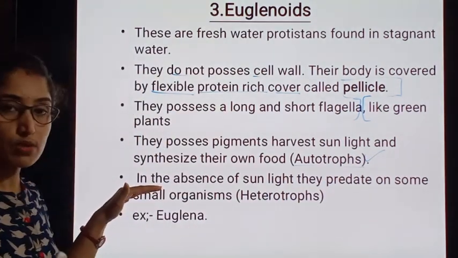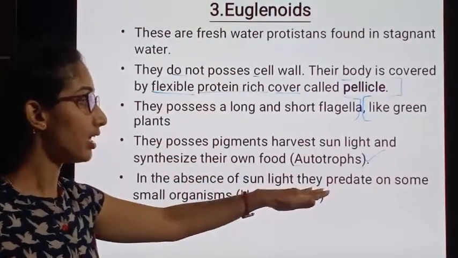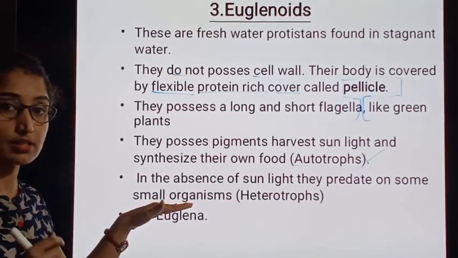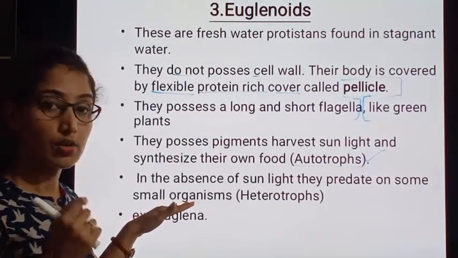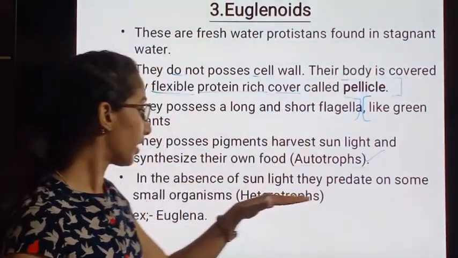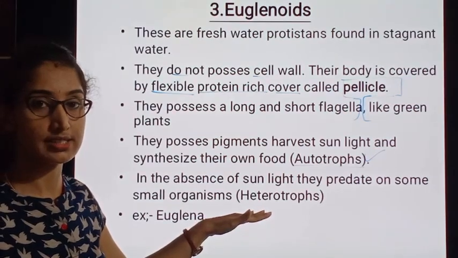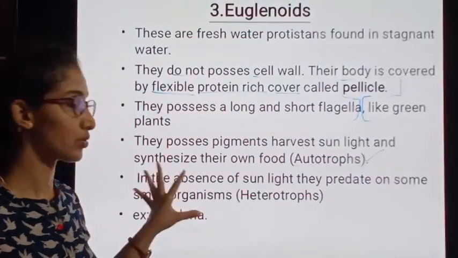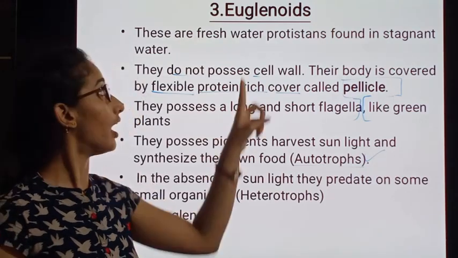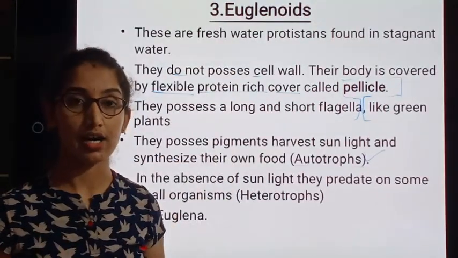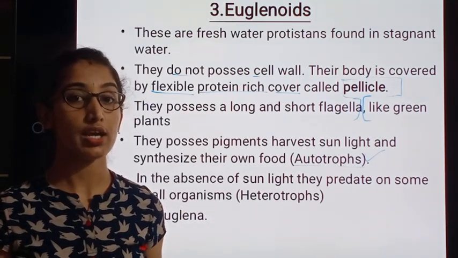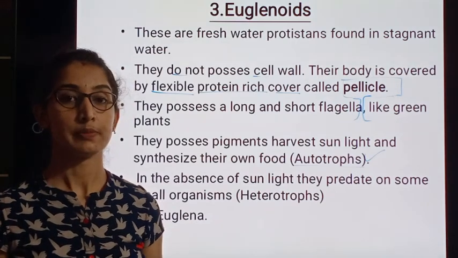In the absence of sunlight, they predate on some other small organisms which are present in the stagnant water, and hence we can call them heterotrophs. So what we can conclude here is the Euglenoids act both like autotrophs, and also we can find many heterotrophic Euglenoids.